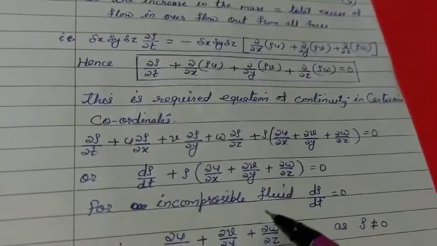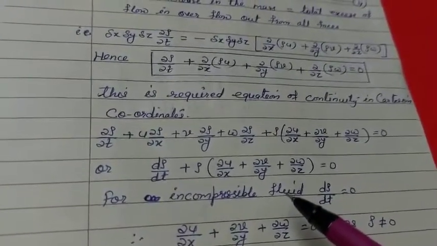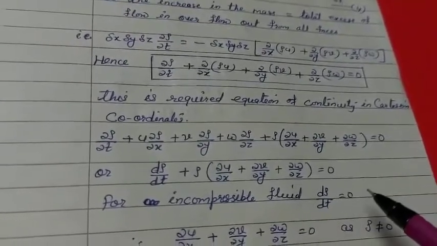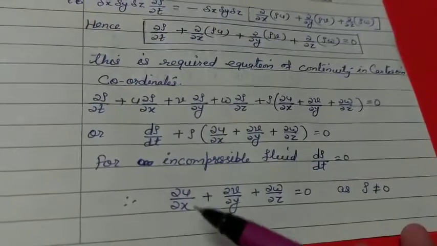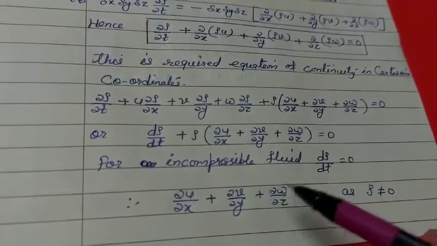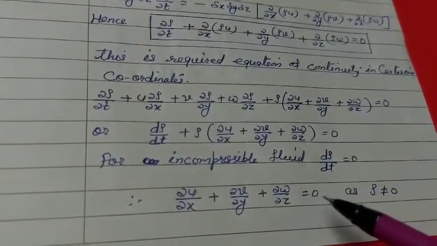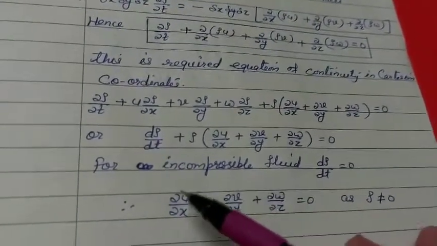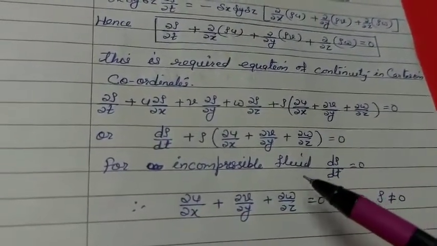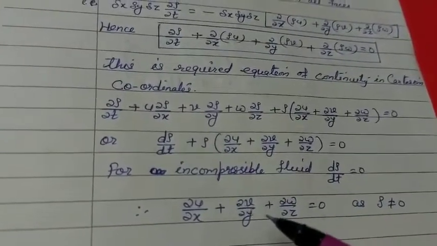Now, for incompressible fluid, rho is constant. So, d rho by dt will be 0, and as rho is not equal to 0, we have del u by del x plus del v by del y plus del w by del z equal to 0. So, this is the required equation of continuity for incompressible fluids.